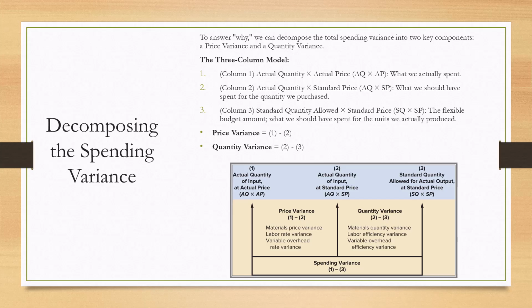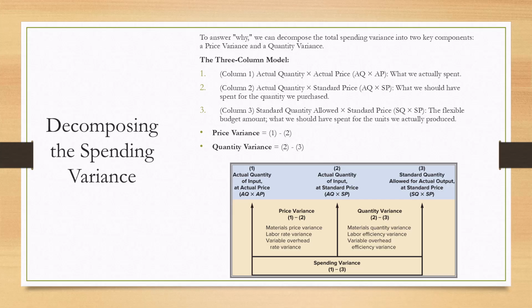We can decompose the total spending variance into two key components: a price variance and a quantity variance. This three-column model is the general framework we use for this analysis. Column 1 represents what we actually spent, the actual quantity of inputs at the actual price. Column 3 represents our flexible budget, the standard quantity of inputs allowed for our actual output at the standard price.